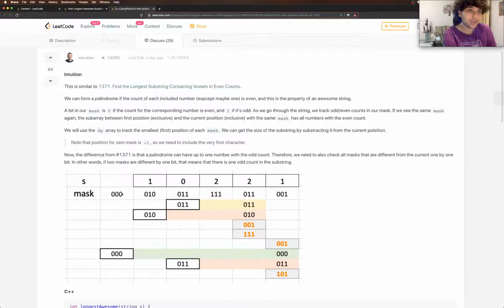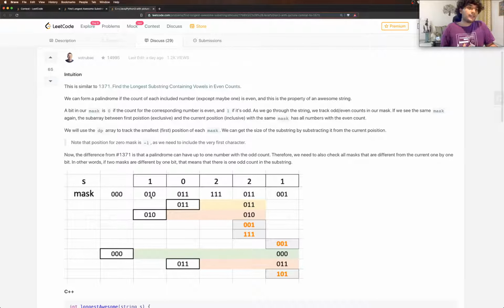All right, moving on. Here the least significant bit indicates whether the zero digit has even or odd occurrences. Earlier everything had even occurrences. Now one has an odd occurrence. Now 0 and 1 both have an odd occurrence. Now all of them have an odd occurrence because we encountered a 2. We encountered a 2 again, so this bit flips and this has even occurrences. Now we encountered a 1, so this middle bit flips and we have even occurrences for 1 now. So that is how the bit masks go.